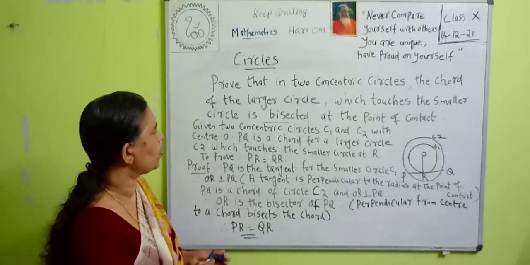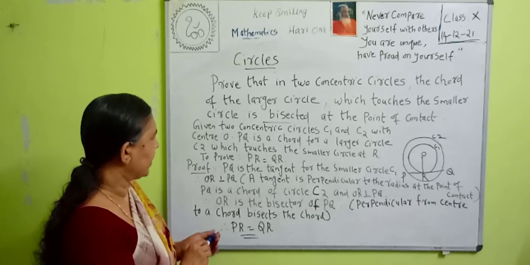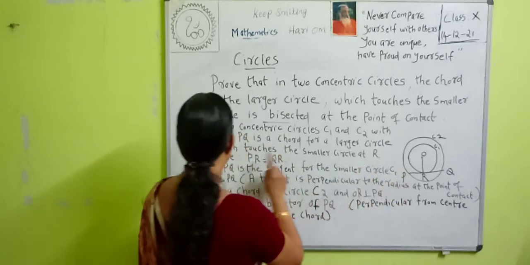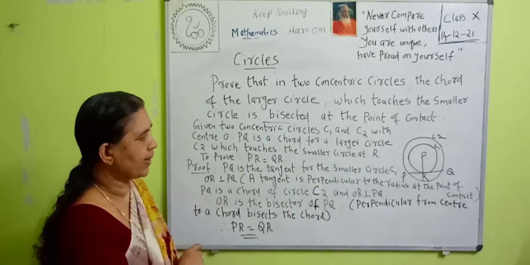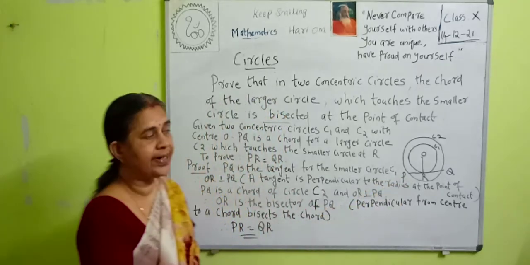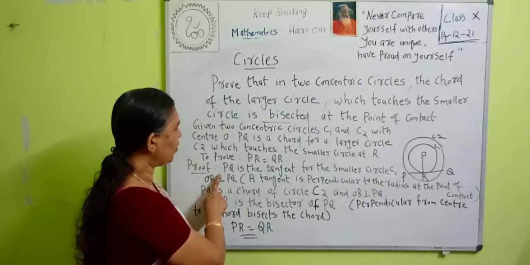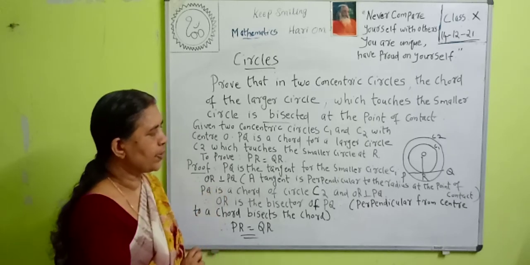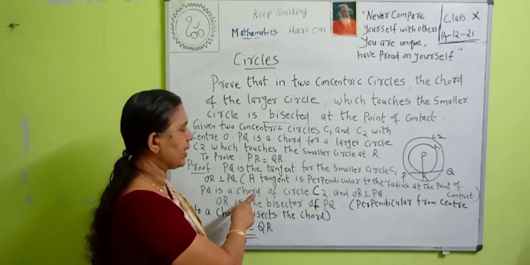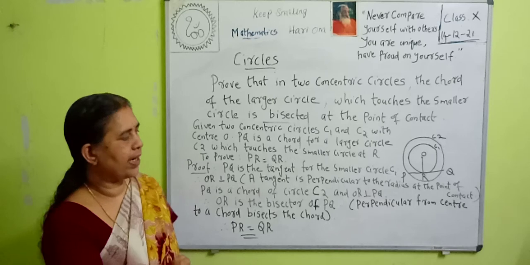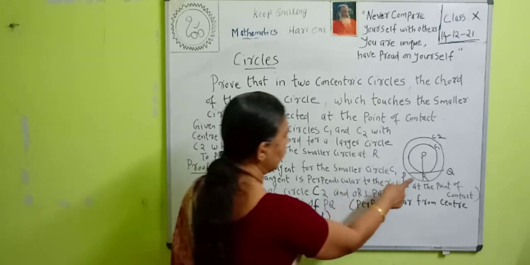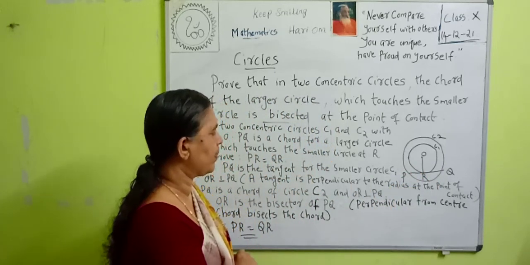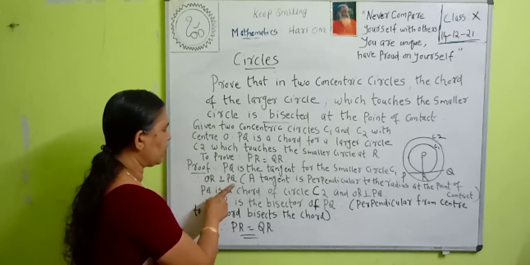That is, given two concentric circles C1 and C2 with the center O, PQ is a chord of the larger circle C2 which touches the smaller circle at R. We have to prove that PQ is a tangent for the smaller circle C1. Then OR is perpendicular to PQ, because a tangent is perpendicular to the radius at the point of contact. Here the point of contact is R and the radius is OR. Therefore, OR is perpendicular to PQ.